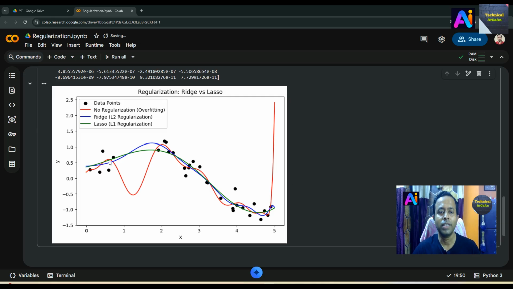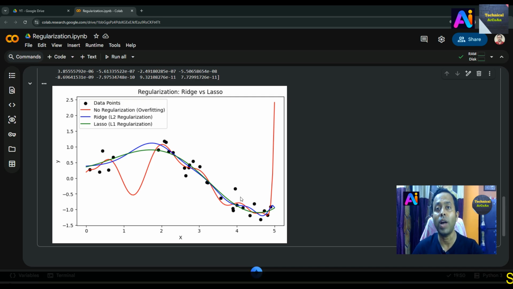Okay, so this red line, with no regularization, means overfitting. This blue line shows the Ridge, meaning L2 regularization, and this green line shows the Lasso, meaning L1 regularization, right? The red curve shows the overfitting, meaning no regularization. The blue curve is the Ridge, meaning L2 regularization, which smooths the model. The green curve is the Lasso, meaning L1 regularization, which also simplifies the model and can remove unnecessary features. Okay, so regularization controls model complexity and helps achieve better generalization, right?